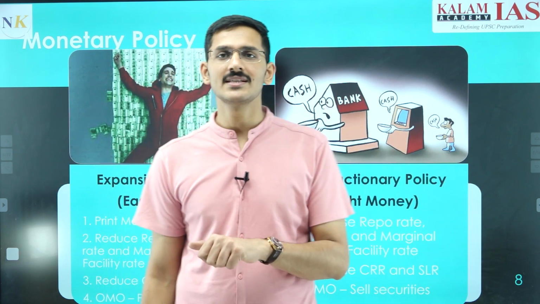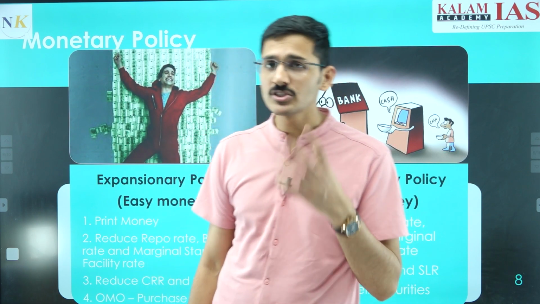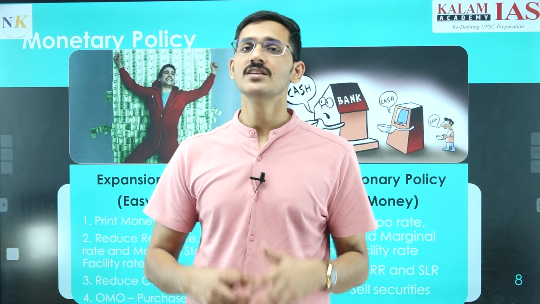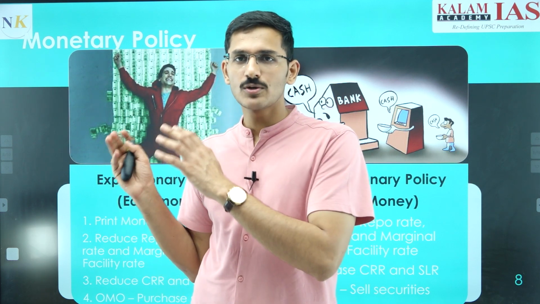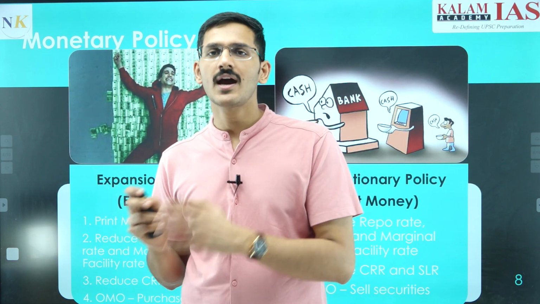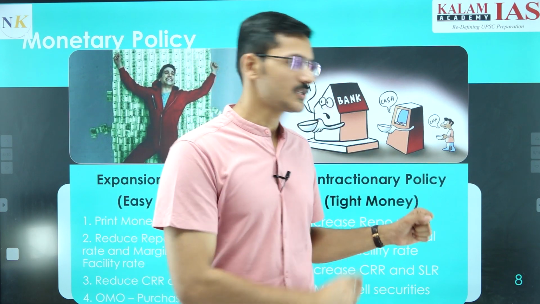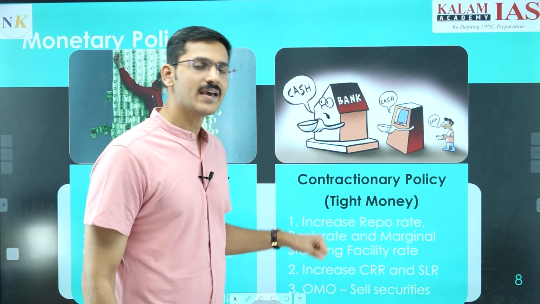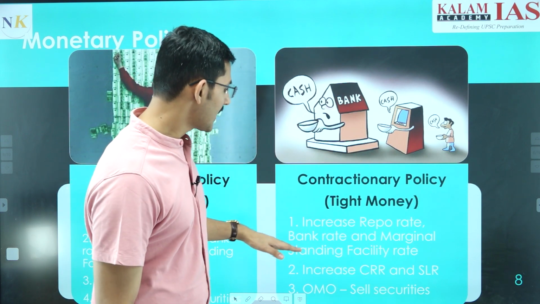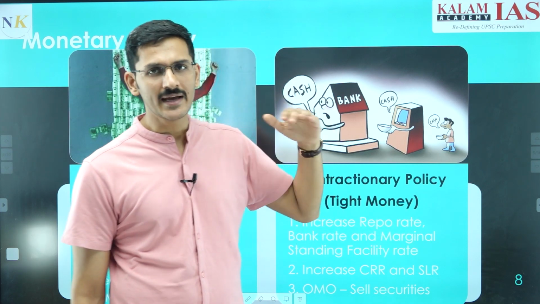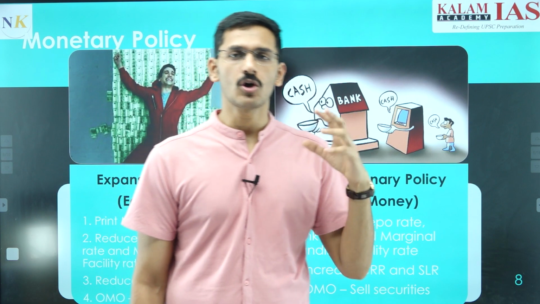Which of these policies is adopted by RBI whenever the inflation is high? Whenever the inflation is high, that is because the money supply is very high. RBI would not like to increase more money supply and add fuel to the inflation. RBI would like to reduce the money supply. So RBI engages in the contractionary monetary policy, as we have seen in today's newspaper that RBI has kept the repo rate unchanged, has kept it high so that money supply in the economy could be controlled.